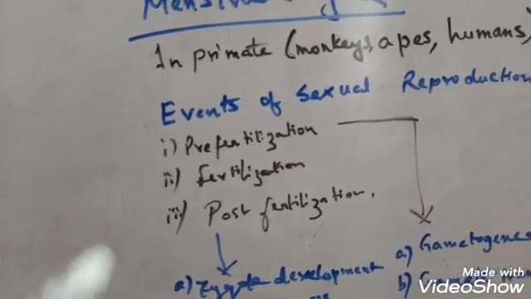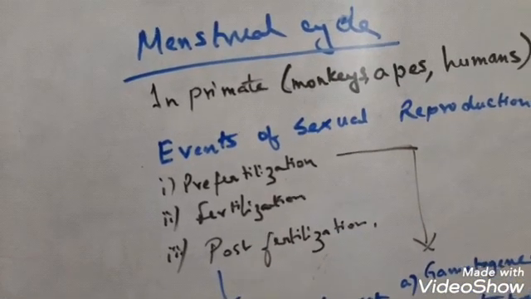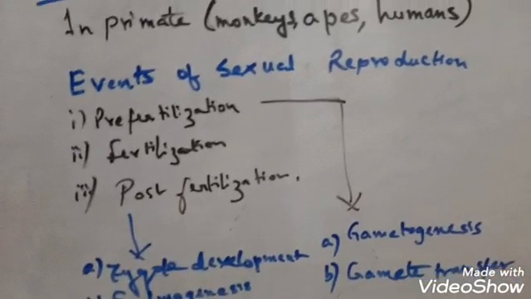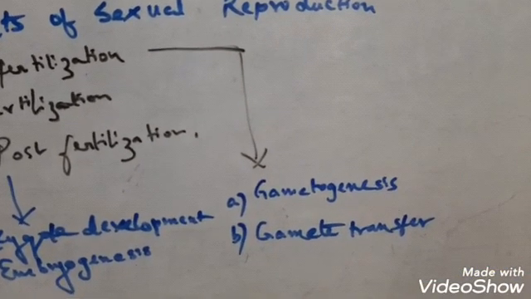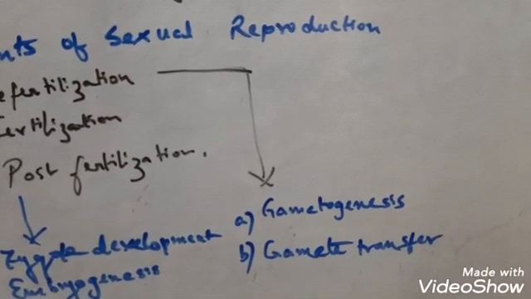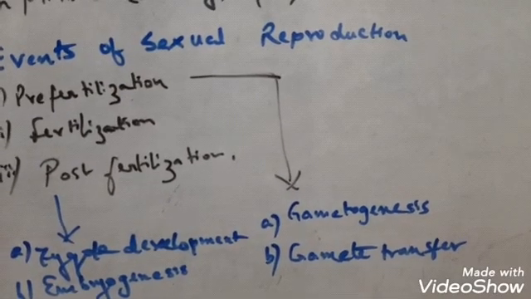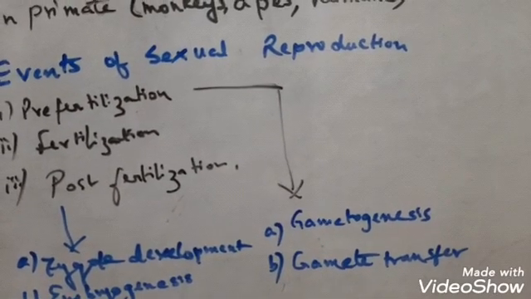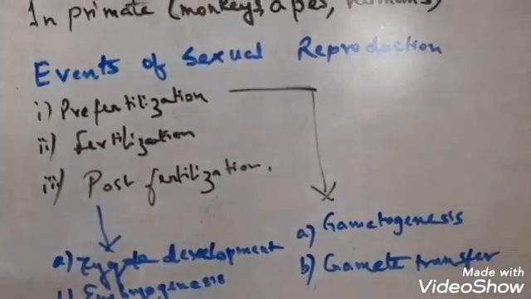Now, what do you mean by pre-fertilization event? Pre-fertilization events are again divided into 2 heads: gametogenesis and gamete transfer. What do you mean by gametogenesis? Gametogenesis is the formation of the two haploid reproductive units called gametes. Why is it called haploid? Haploid means half the number of chromosomes. So in gametes, half the number of chromosomes are present, so they are called haploid.